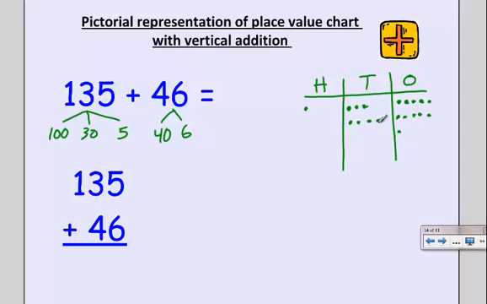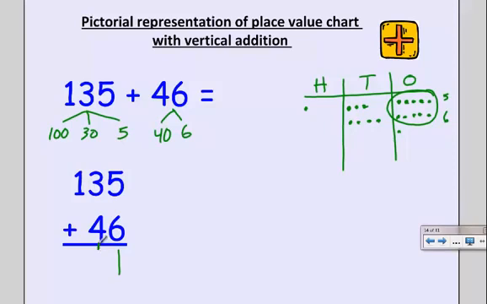Now, why I put them in groups of 5 is it allows me to see tens easier. Like right here, I know this was 5 ones and 6 ones, but I can bundle this as a 10. And I'm going to move that over. So when I look at my ones column, I really have 11 ones. And we represent that in the vertical addition by putting 1 in our ones column.